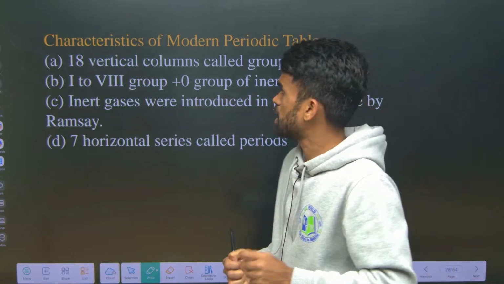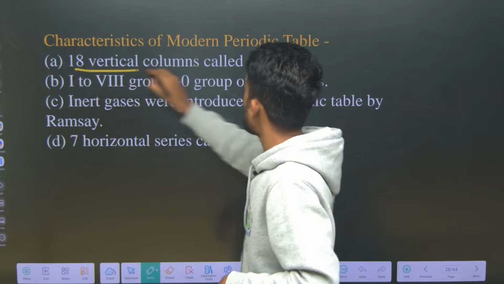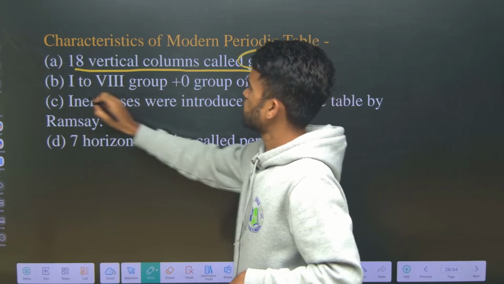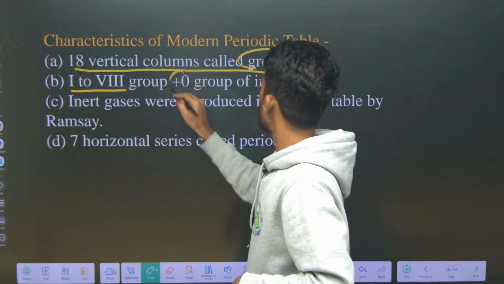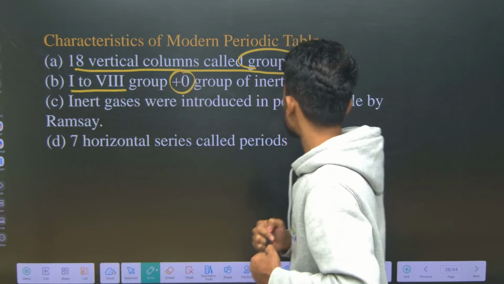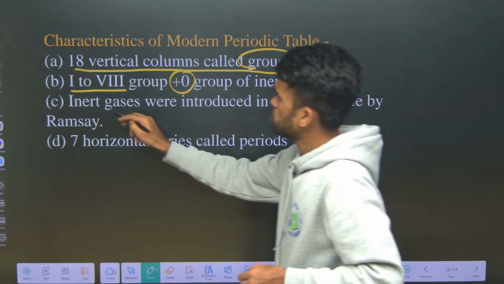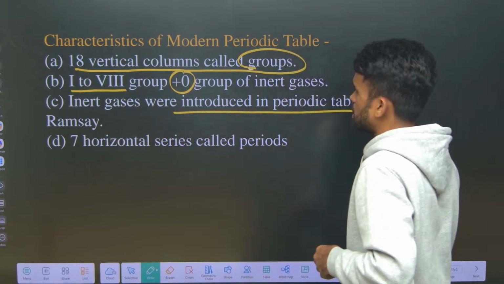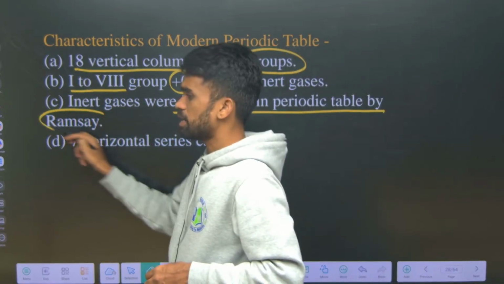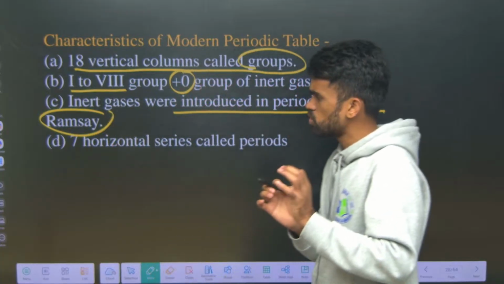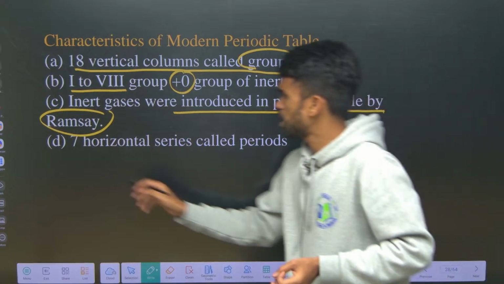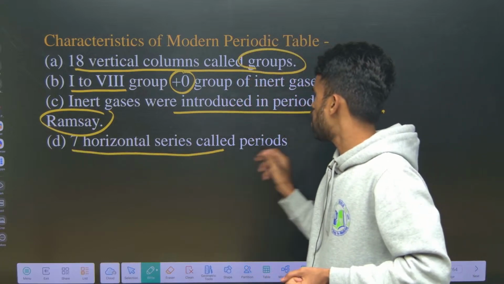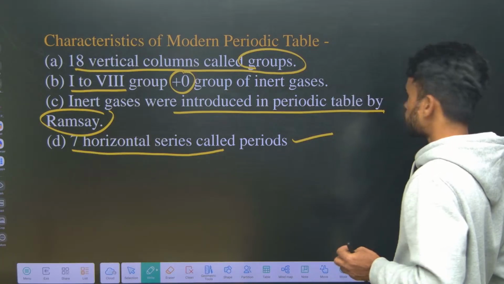In his periodic table, there are 18 vertical columns called groups. The first 1 to 8 groups and the 0 group, which is the inert group, the inert gases. Inert gases were introduced in the periodic table by Ramsay. You need to know those names also, whoever contributed here. There are 7 horizontal rows called periods.